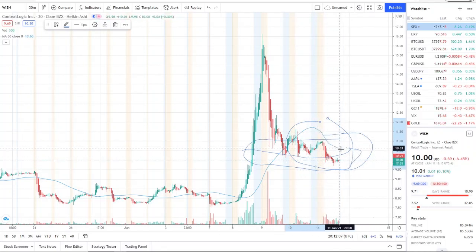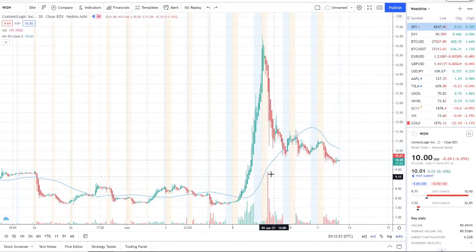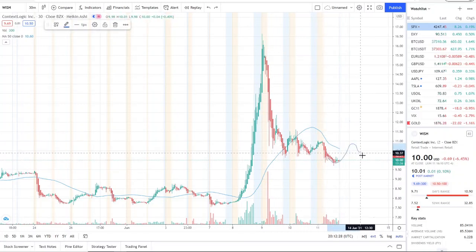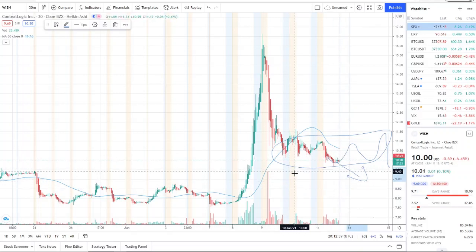Let the 50-day moving average catch up to it, and the bulls need to start building momentum and traction to the upside. But right now, it seems to be in a slight downward trend, but also consolidation period, because if this trend continues of staying within this area, and it actually comes right back up and right back down, right back up, right back down, it is in consolidation, right? Now, if it continues straight down and it breaks through $9, I'm not saying it can't come back up, but it is going into further weakness, and it's going to be important to be aware of this and watch this.